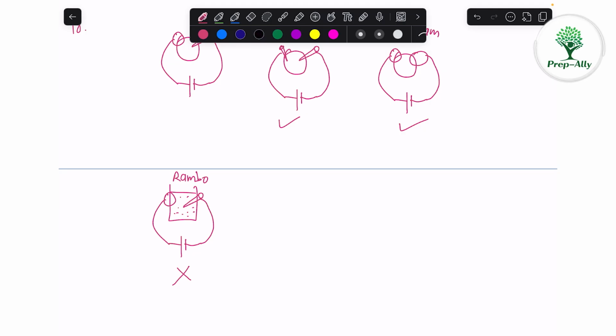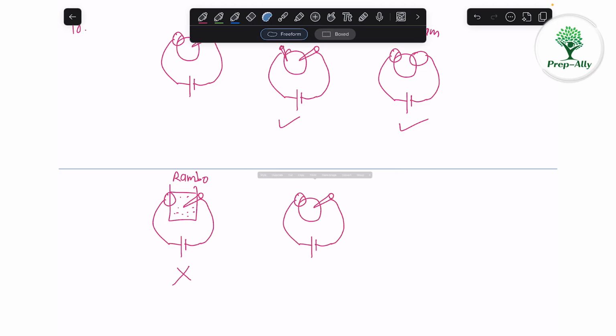And the fourth one is Shambhu, who replaced all the lemons with apple. So if we replace the lemon with apple, let us say this is some apple. Now, apple also has some electrolytes. That's why the current will flow in apple also. That means if we talk about the case of Shambhu, the current will flow. So current will not flow only in the case of Rambo.